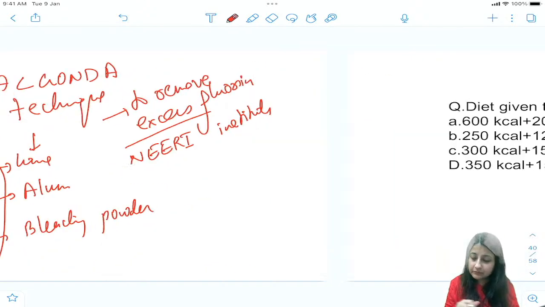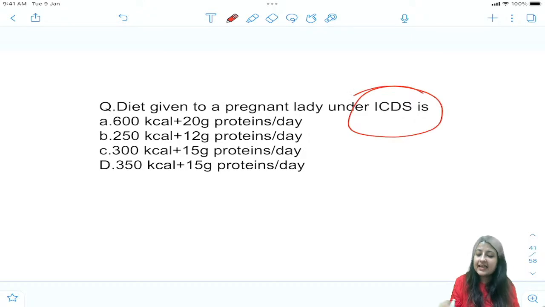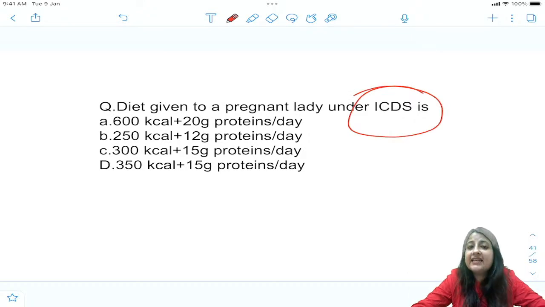Got it? Okay, now last thing, let's see some of the national health programs referring to nutrition. What is ICDS? Integrated Child Development Services Scheme. Anybody knows ICDS is a very important nutrition related program, right? And pregnant women, lactating women, adolescent females, children 0 to 6 years all get enrolled under this.